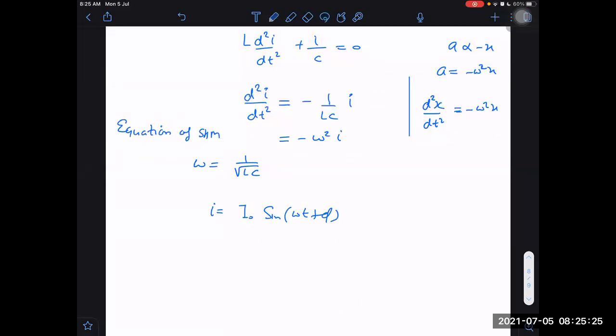Sir, yes. DC means all the graph will be above the axis. Sir. No.